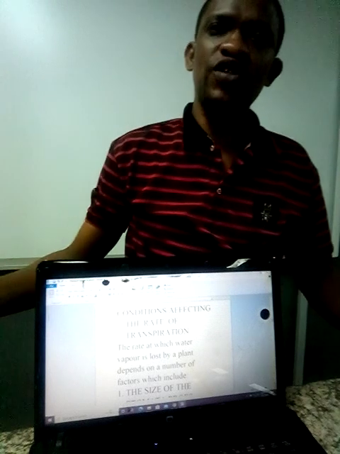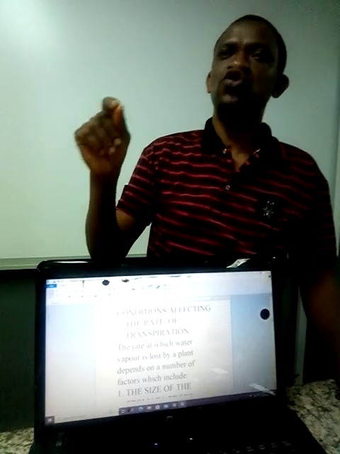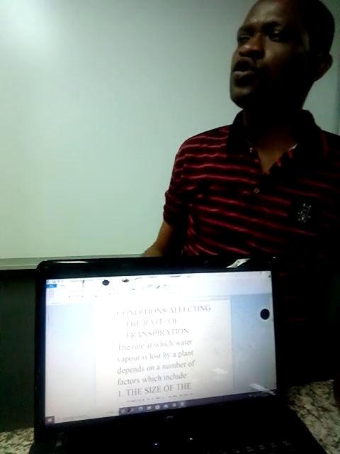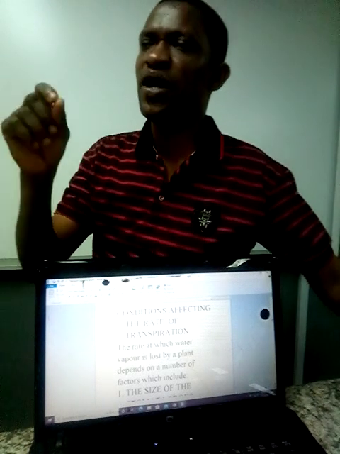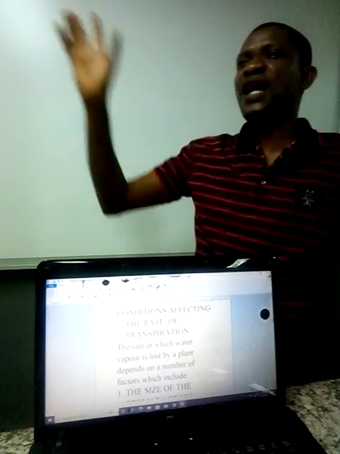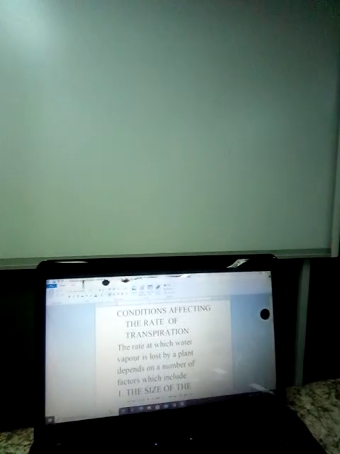Now, the third is cortical transpiration or corticular transpiration. It is the loss of excess amount of water from the corticals of the stem also to the atmosphere. So those are the three types of transpiration and the definition of transpiration. Please note that transpiration is also called guttation.